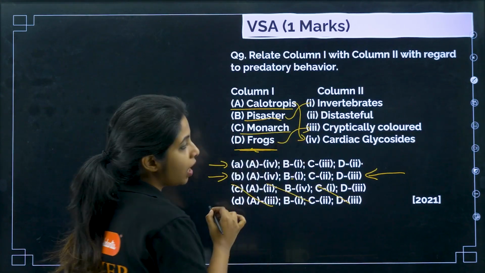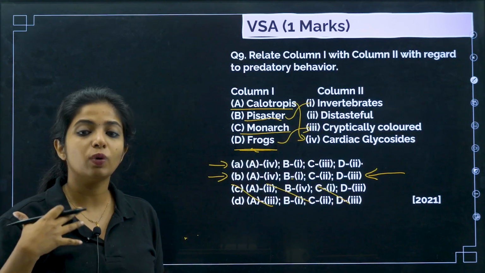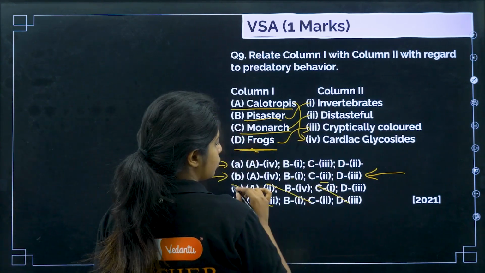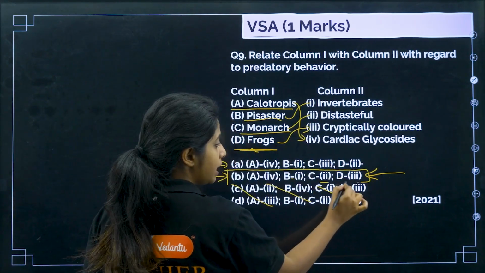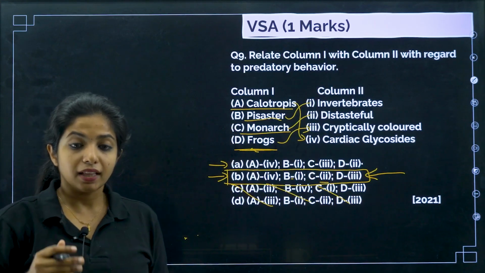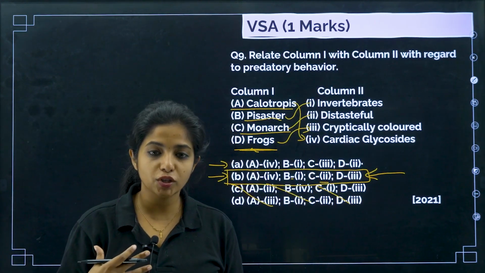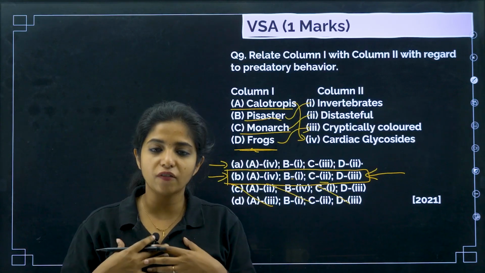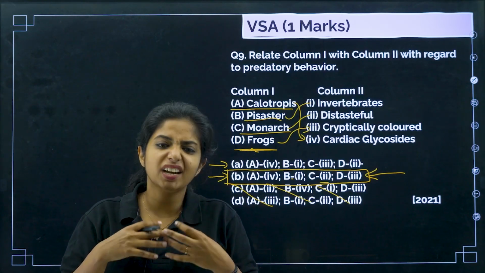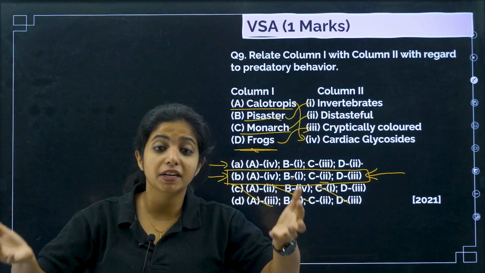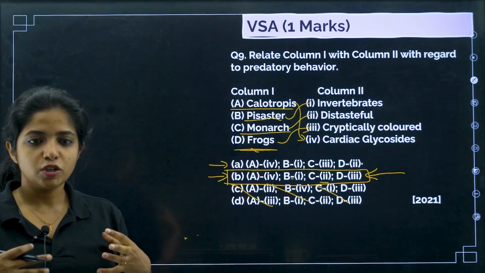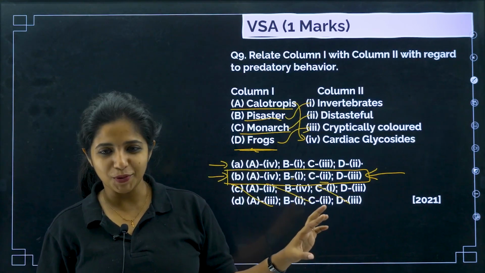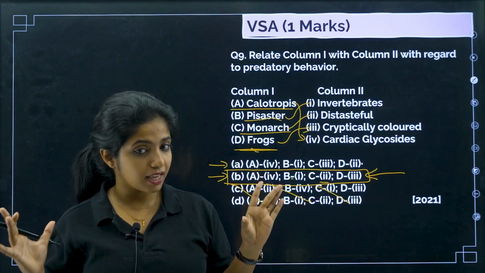What about Monarch? Monarch butterfly is very distasteful, my dear children. Why is it distasteful? C with 3. So, this is C with 2. So, this is the answer. But why is it distasteful? Because when it is in the caterpillar stage, it feeds on something which has toxic content. It does not affect itself, but it is there in its body, and it is highly distasteful for any predator which comes and eats this monarch butterfly. So, the predator will think, I don't like it, I won't be eating it anymore. So, that is the thing.